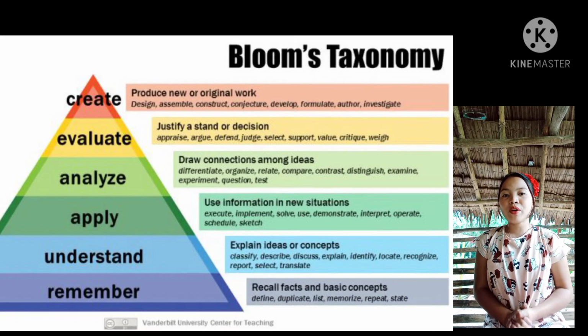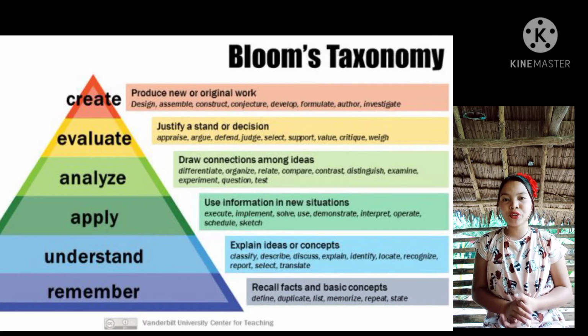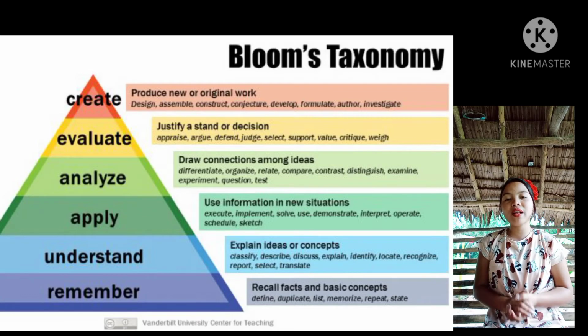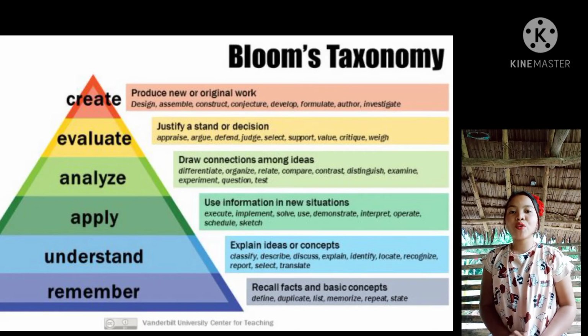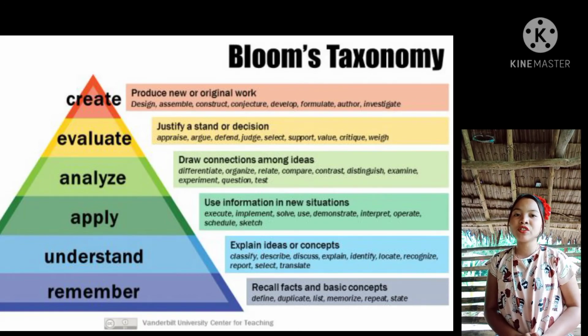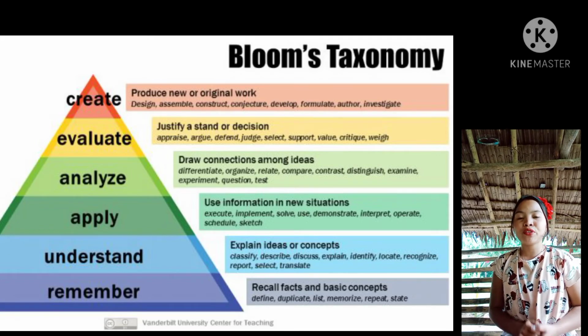In the Bloom Revised and New Taxonomy of Learning, the six main categories of the Bloom original are the following. First is to create. Create means to produce a new original work: design, assemble, construct, conjecture, develop, formulate, author, and investigate. Second is to evaluate. Evaluate means justify a stand or a decision: appraise, argue, defend, judge, select, support, value, critique, and weigh.